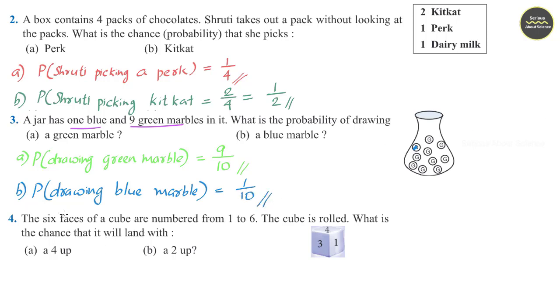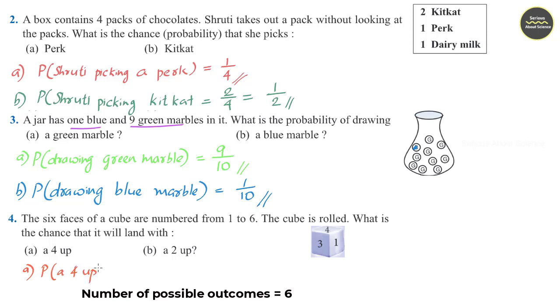Question number 4. The 6 faces of a cube are numbered from 1 to 6. The cube is rolled. What is the chance that it will land with: first one, a 4 up? This case is similar to that of a die. First one, probability of 4 up.